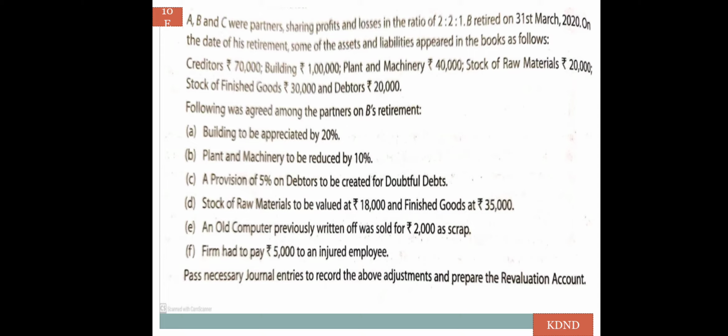A, B, C are partners, their profit sharing ratio. So these are some sums related to revaluation account. Now you have to learn how to draw the revaluation account. These sums we have discussed in the class, so you can do them on your own.